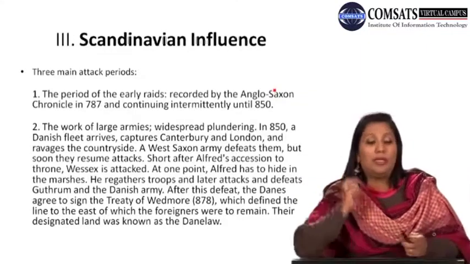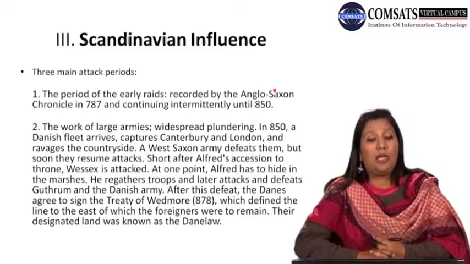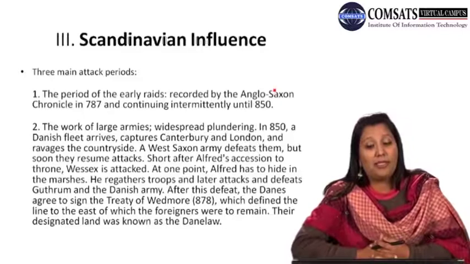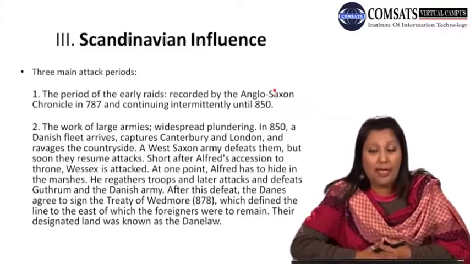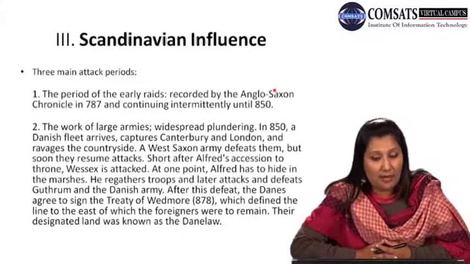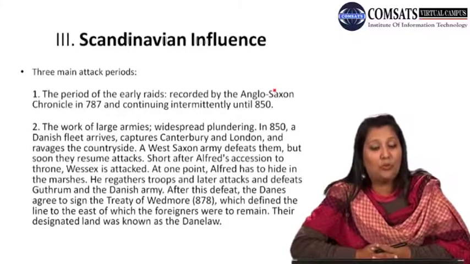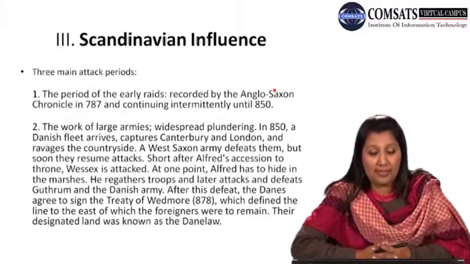Now about the second attack period. It was about the large armies. They were widespread plundering. They were spreading all over. In 850, a Danish fleet arrives, captures Canterbury and London, and ravages the countryside. A West Saxon army defeats them, but soon they resume attacks. Shortly after Alfred's accession to the throne, Wessex is attacked.